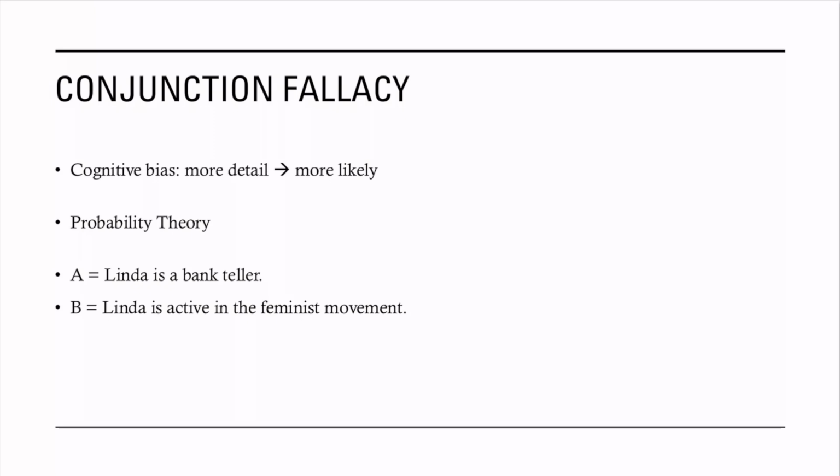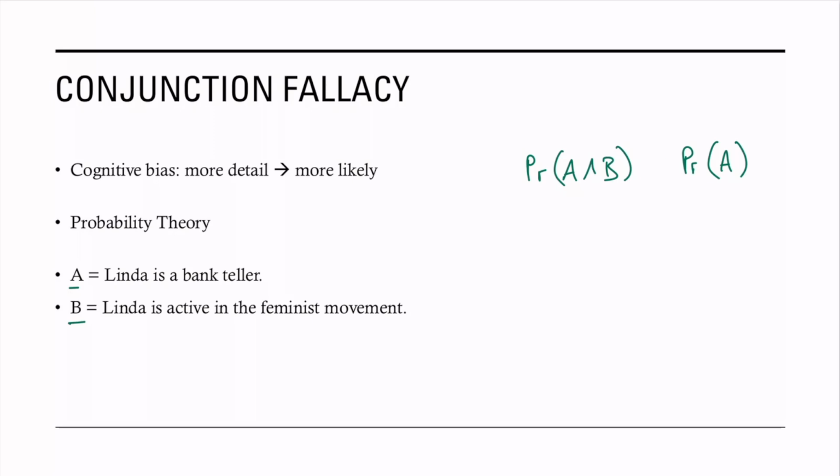Now back to Linda. If we let A equal the statement that Linda is a bank teller, and B equal the statement that Linda is active in the feminist movement, then what we're really asking is, what is the relationship between the probability that Linda is a bank teller and active in the feminist movement, and the probability that Linda is just a bank teller?